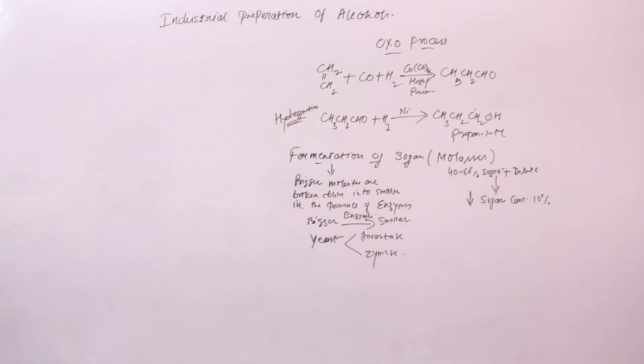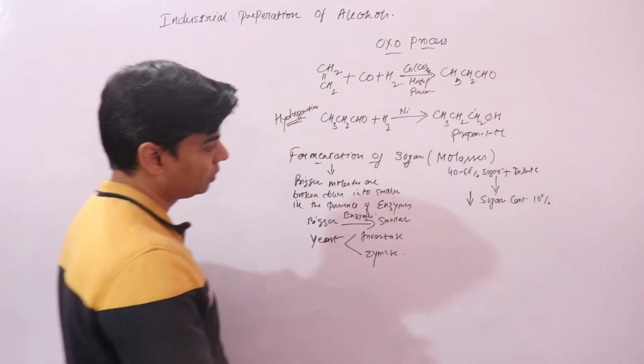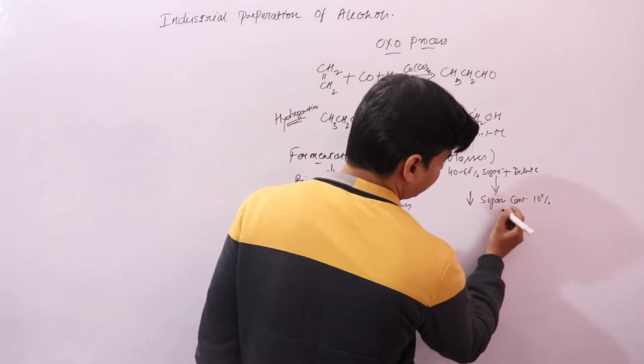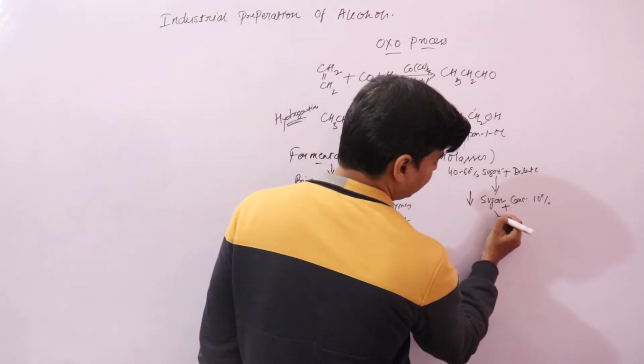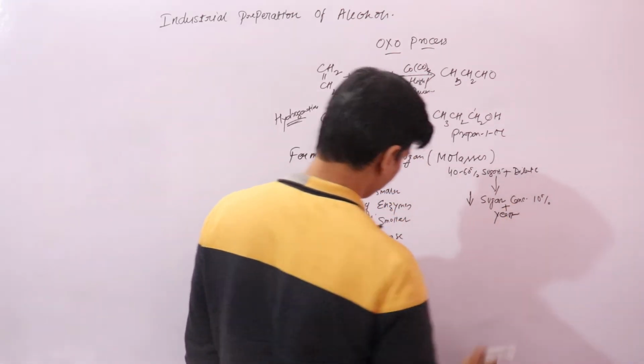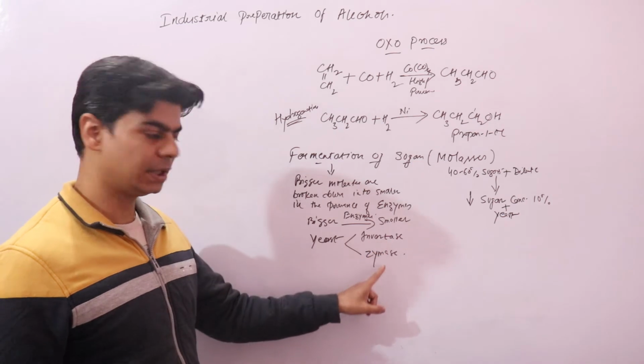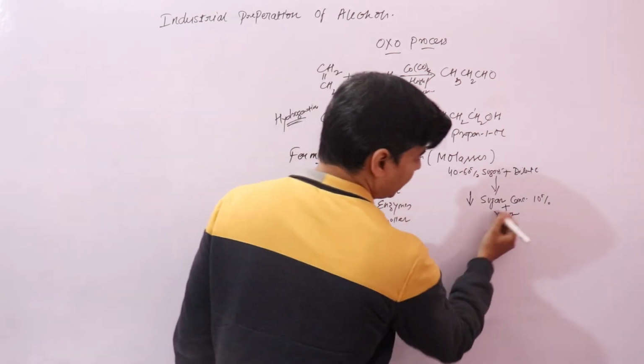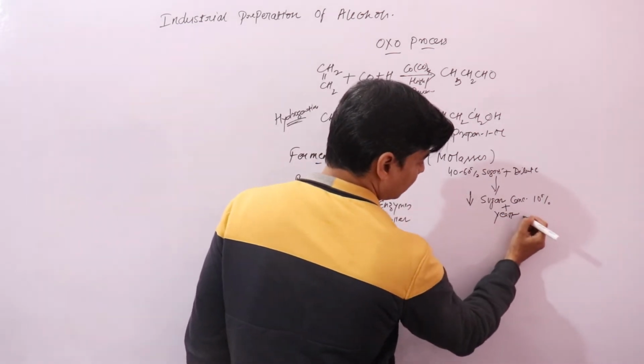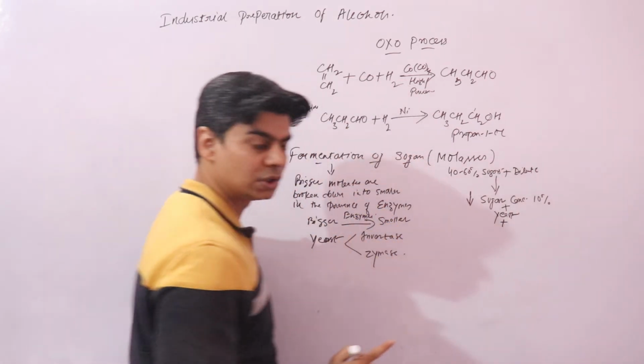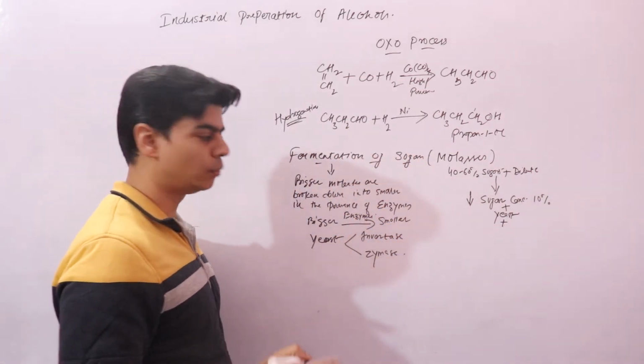Now what we will do is add yeast to it, and we know that yeast contains invertase and zymase. Then we add ammonium salts to it, ammonium sulfate and ammonium phosphate.